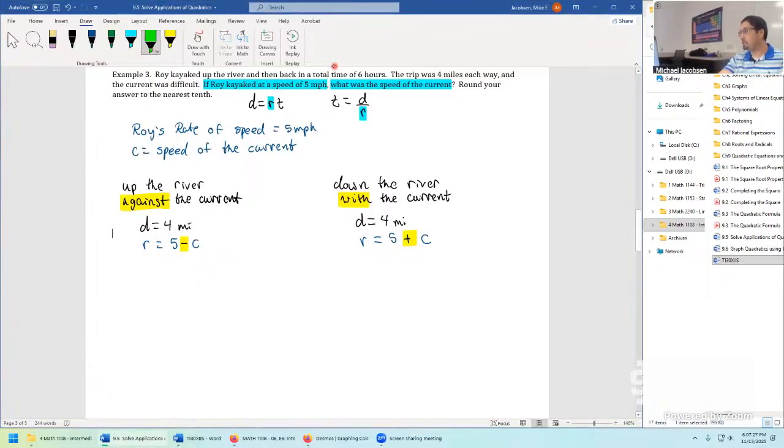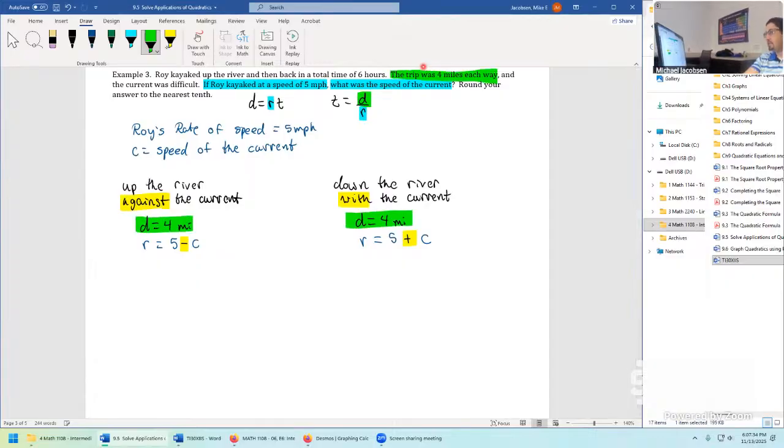We might as well use green for distance. The trip was 4 miles each way. So in both these expressions we write out, time is going to be equal to 4 in the numerator both times, but the denominators change. We have 5 minus c on this expression.